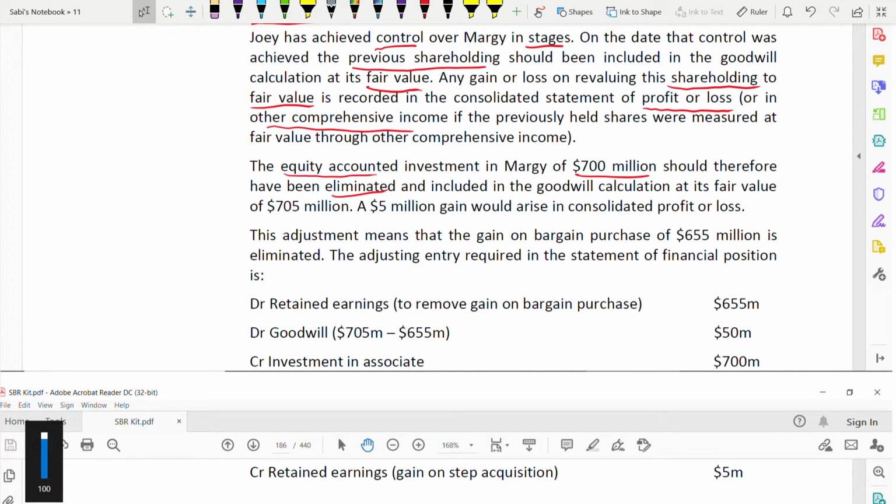The 700 million is eliminated and included in the goodwill calculation. Before it was not there because it was an associate. Now it became a subsidiary, so include in the goodwill calculation at its fair value of 705 million. So from 700 to 705, there's a 5 million gain. Where will the gain go? Consolidated P&L.